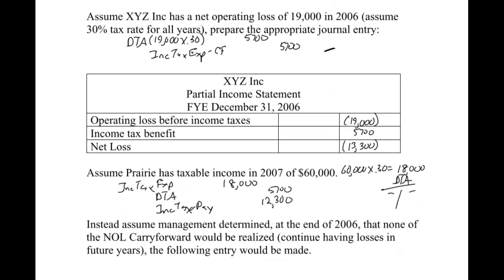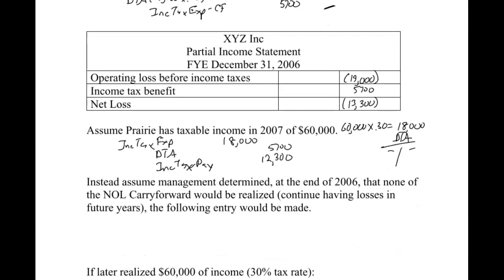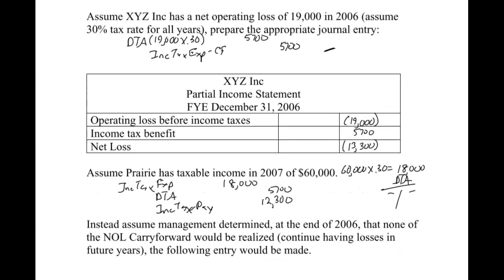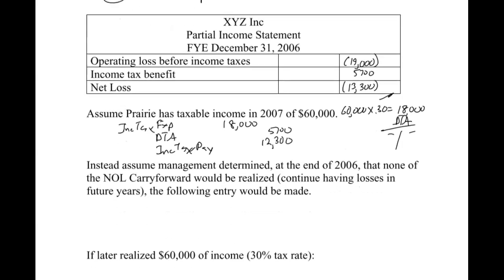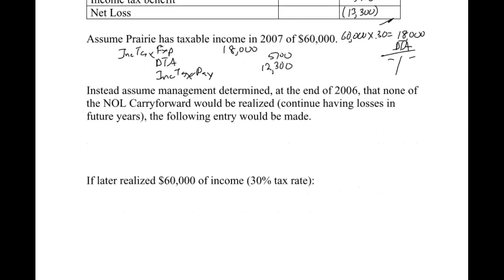All right. So now let's switch gears and talk a little bit about using a valuation allowance. What we're saying here is we've made this journal entry up here. Assume management determined at the end of the year that none of the carryforward will be realized. We've already made this journal entry up here, so now let's come down here and create the valuation allowance to help offset that.